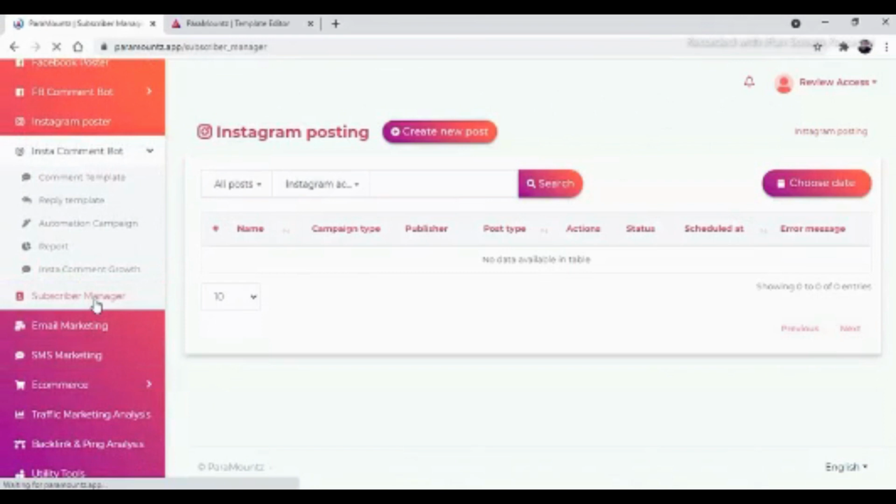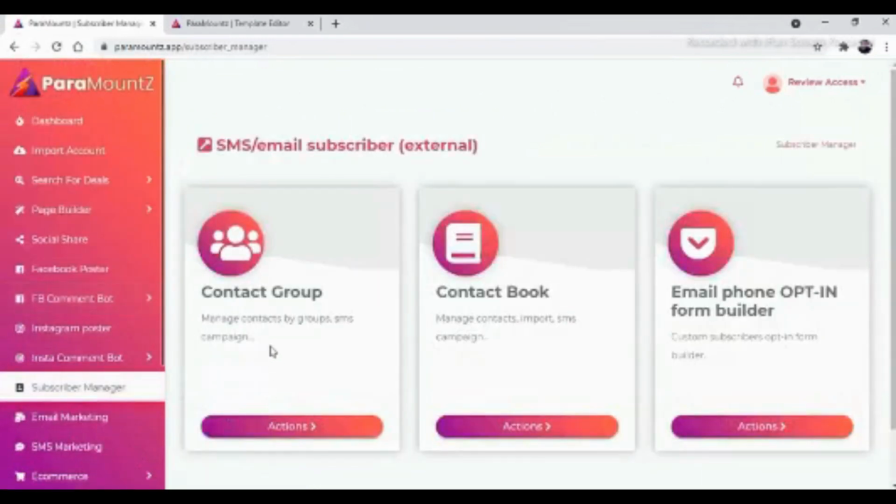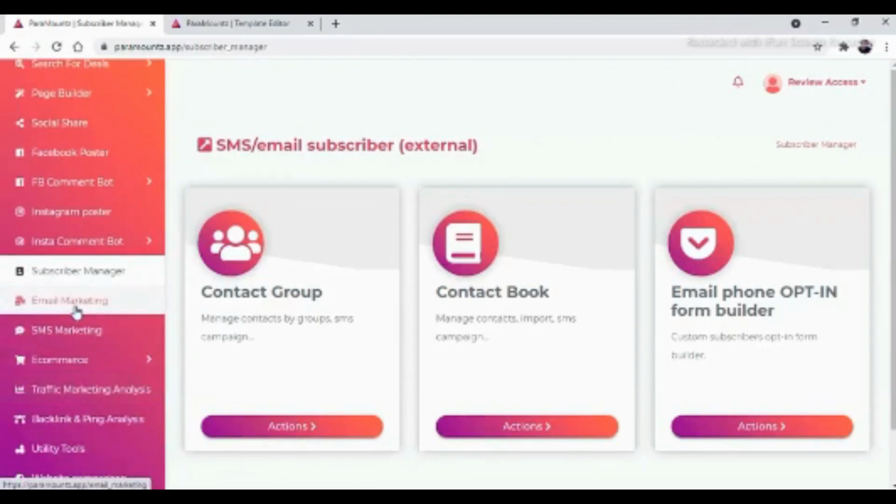Then there is subscriber manager which will help you to manage the subscribers, to create contact group, contact book, and there is email phone opt-in form builder which will help you to customize the subscriber based on the opt-in form builder. Then there is email marketing.